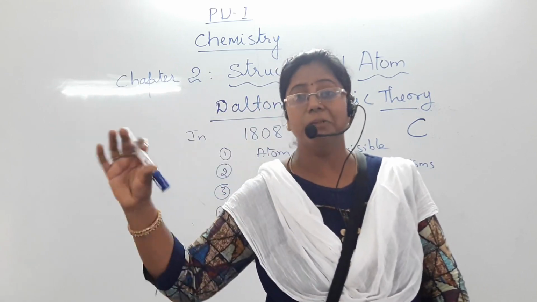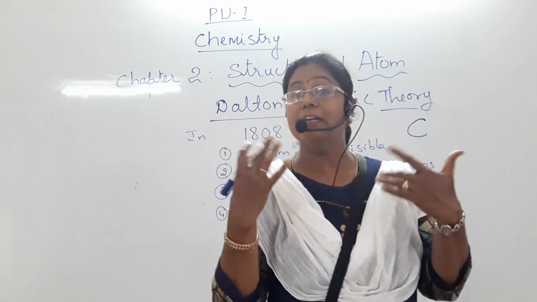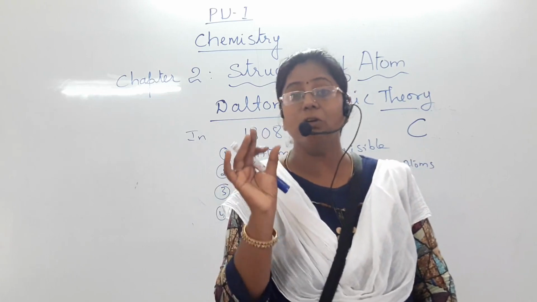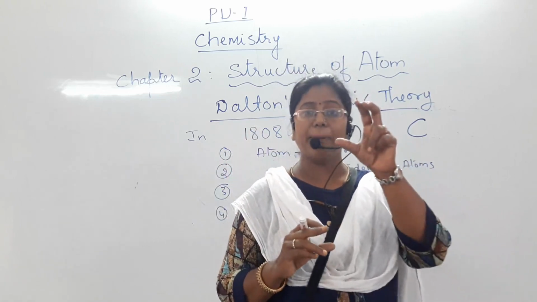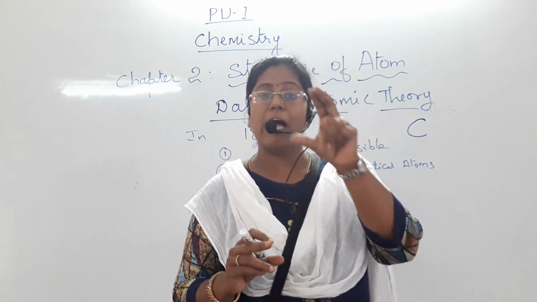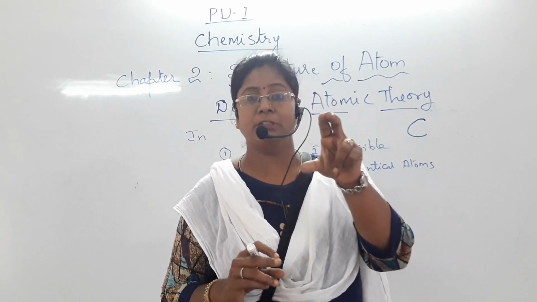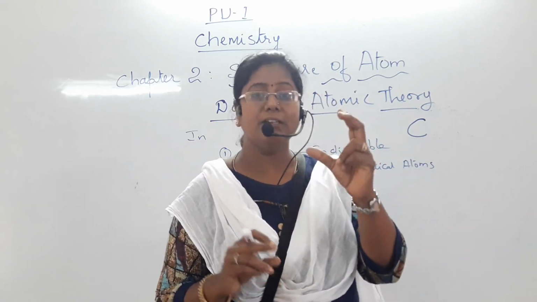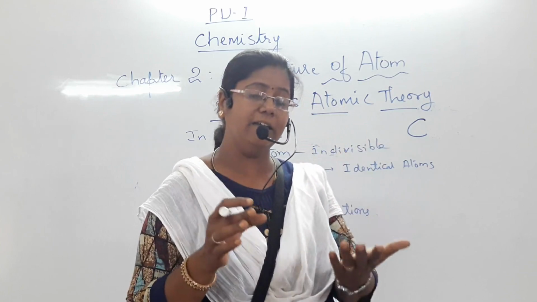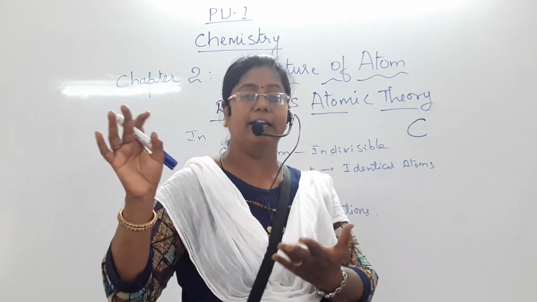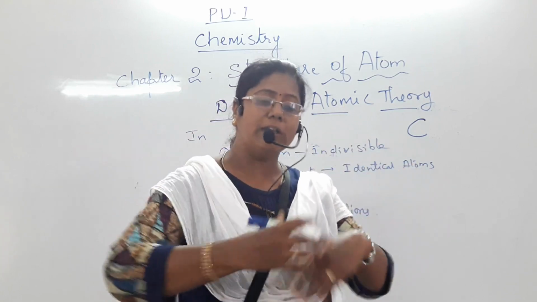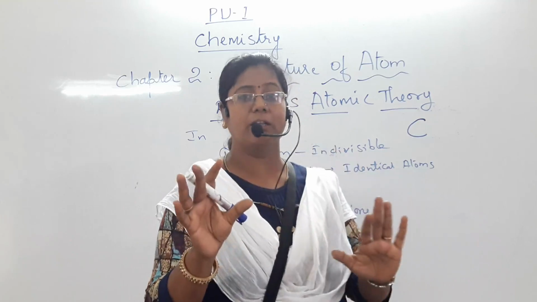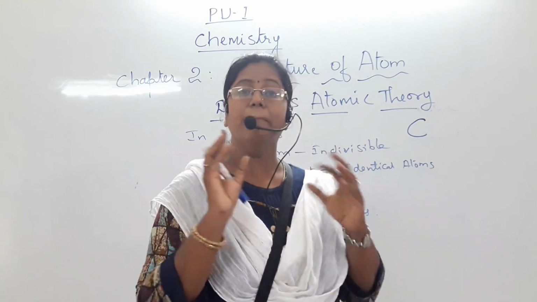Their properties are similar and their mass is also the same. So carbon is an element. It contains identical atoms, meaning all atoms in carbon are the same, with identical mass.